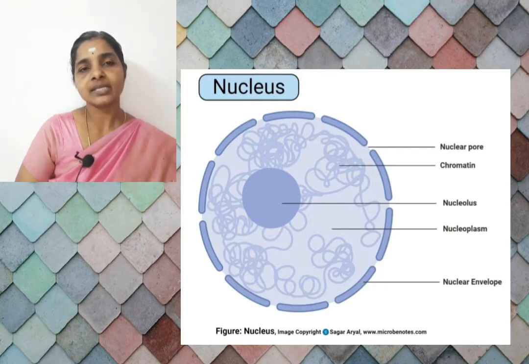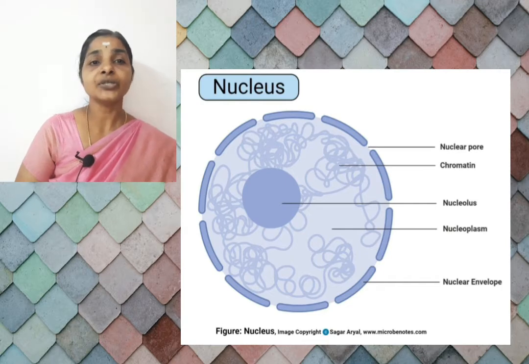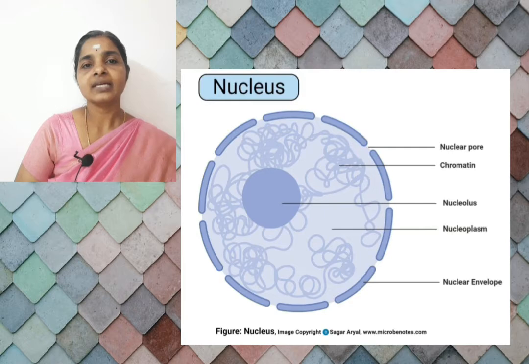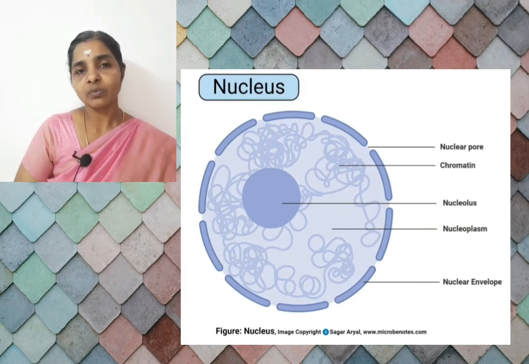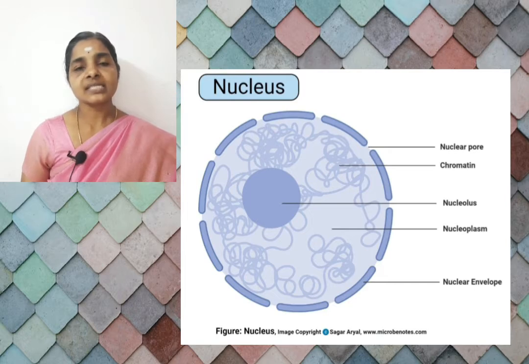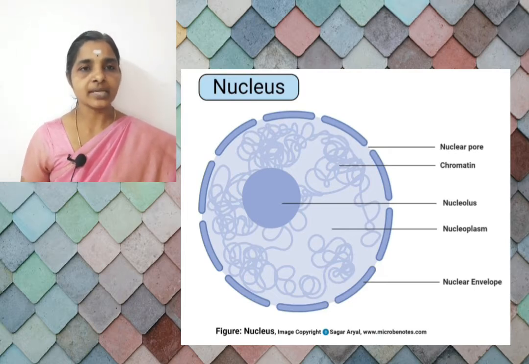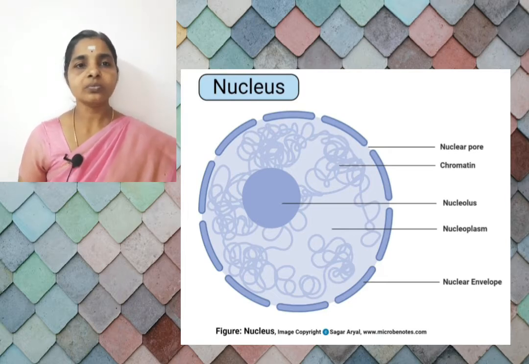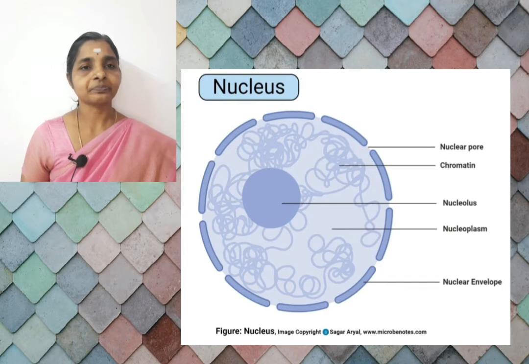Then next one is nucleolus. What is nucleolus? It is a small spherical body present inside the nucleus. It is called a nucleolus. It consists of ribosomes. So nucleolus is a rounded structure present inside the nucleus, and it is made up of RNA and protein, and it is the site of ribosome formation.